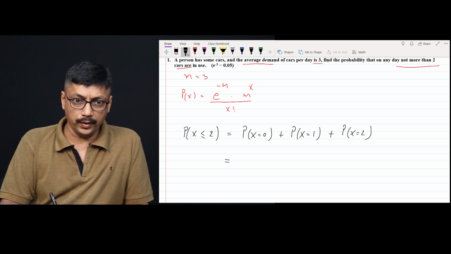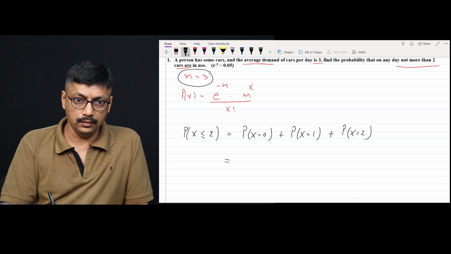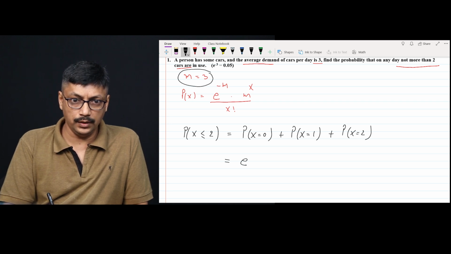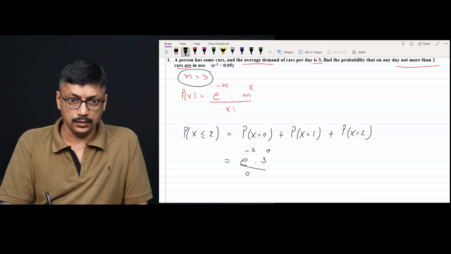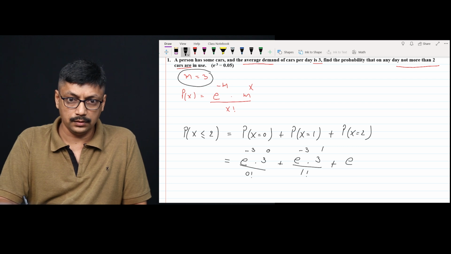So in the Poisson distribution, m equal to 3, and first we take x equal to 0. So e raised to minus 3 into 3 raised to 0 upon 0 factorial, plus e raised to minus 3 into 3 raised to 1 upon 1 factorial, plus e raised to minus 3 into 3 raised to 2 upon 2 factorial.